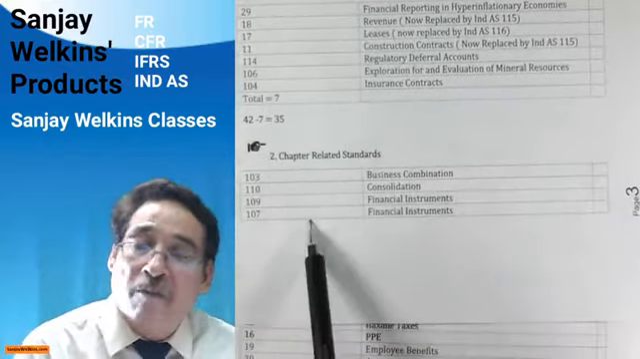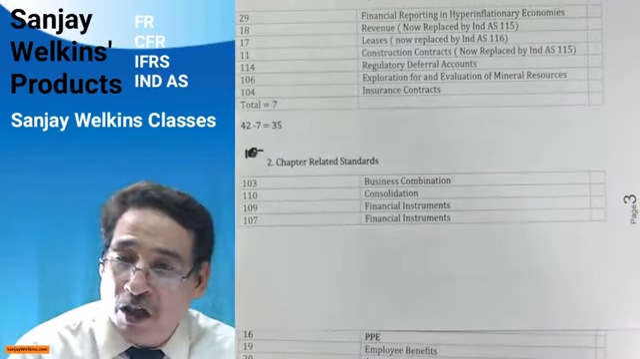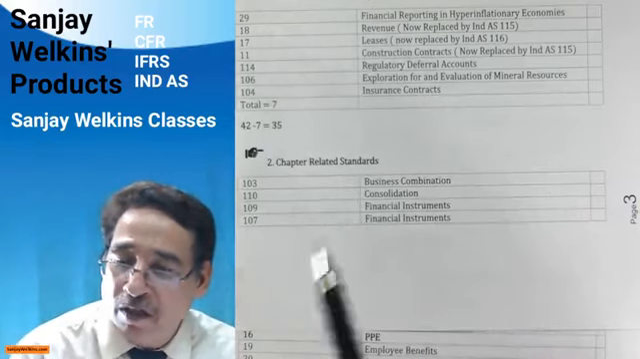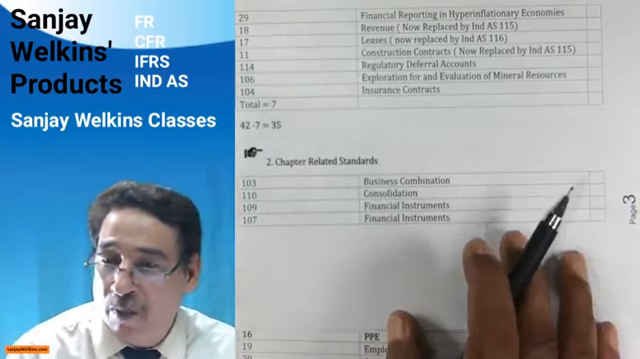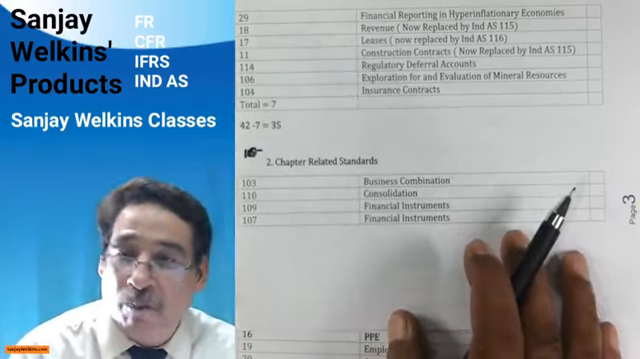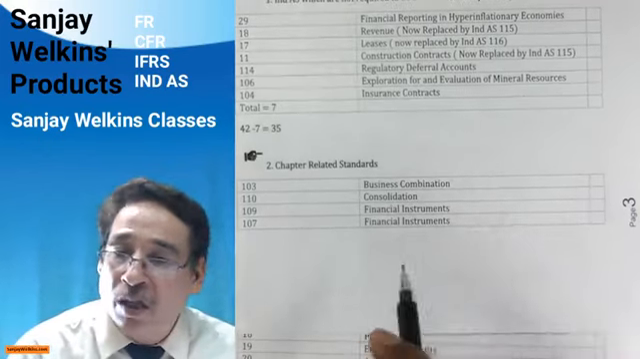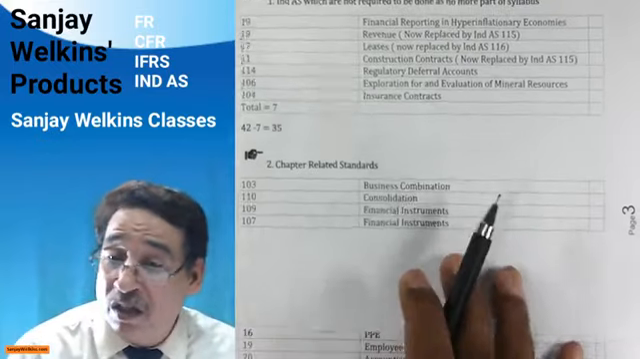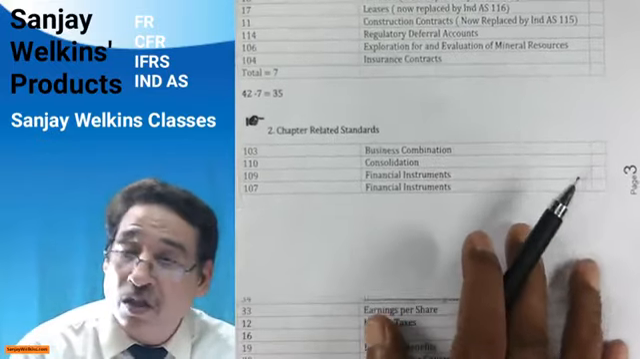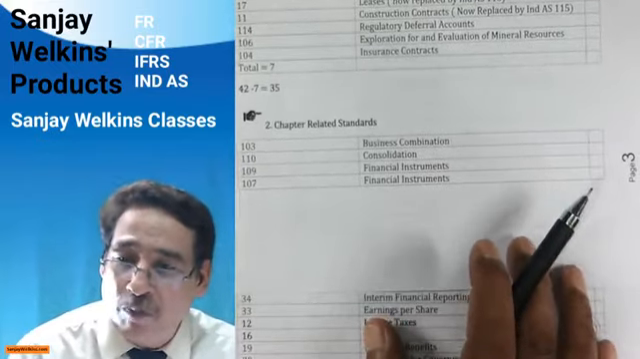Remember one thing, there are many standards which have purely relation with the chapters, isn't it or not? For example, we have done Ind AS 103 business combination. There are near about 31, 33 lectures, and very comprehensively we have covered. I hope each one of you would agree on that count. Similarly, consolidation, near about 33 lectures, and lots of case studies, questions we have covered, including every question of the module.